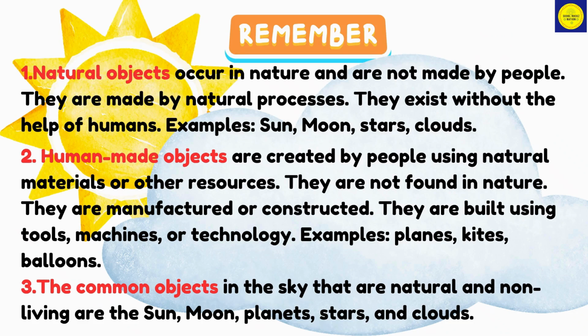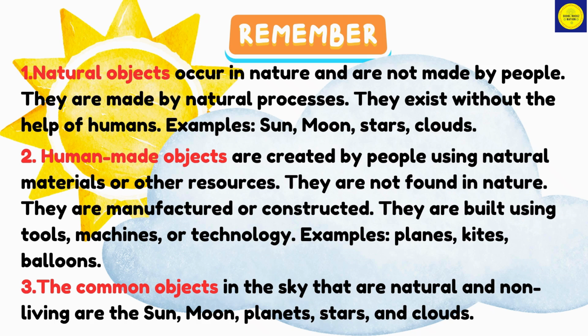Remember, 1. Natural objects occur in nature and are not made by people. They are made by natural processes. They exist without the help of humans. Examples: sun, moon, stars, clouds. 2. Human-made objects are created by people using natural materials or other resources. They are not found in nature.